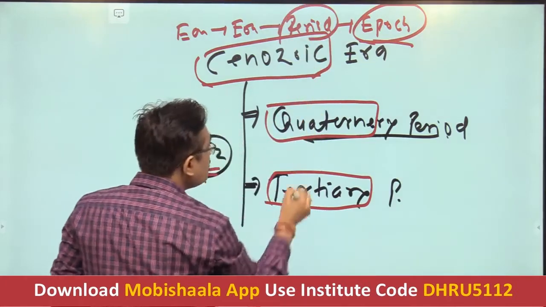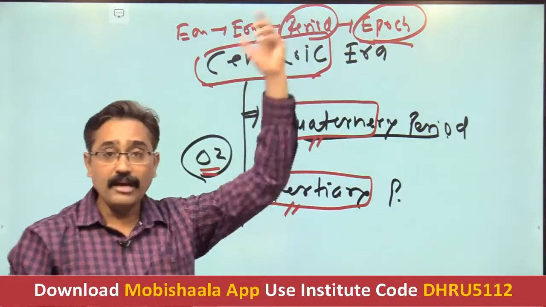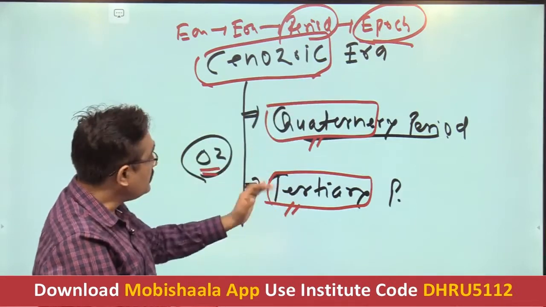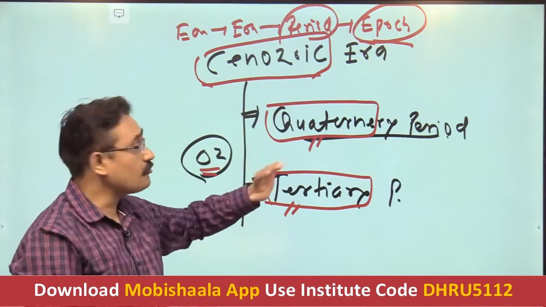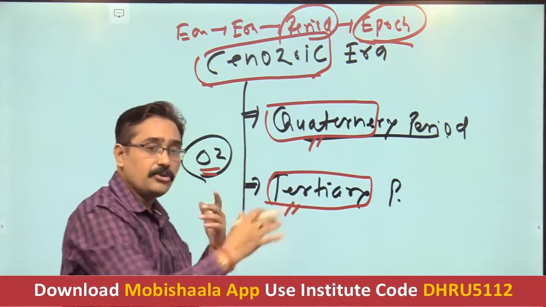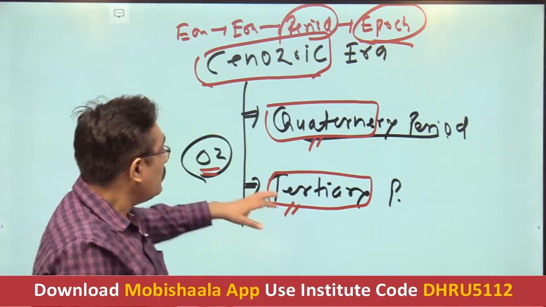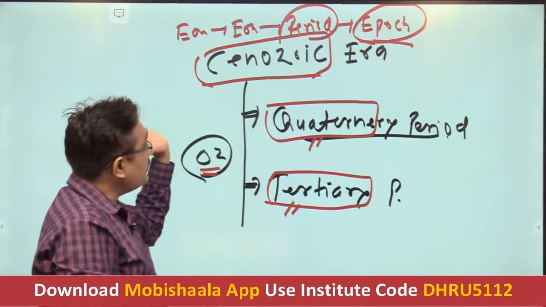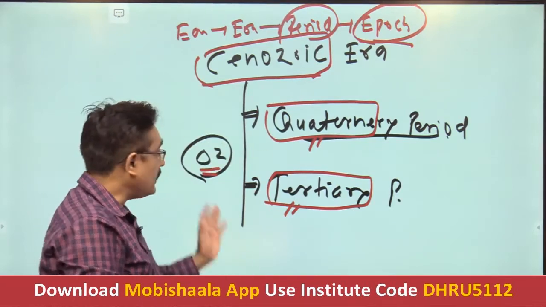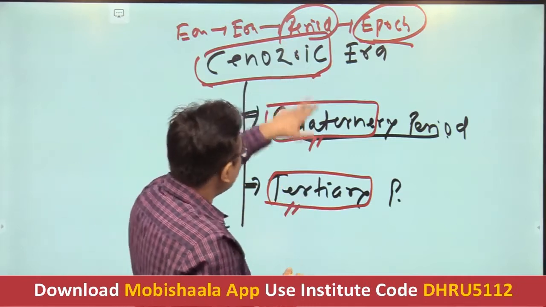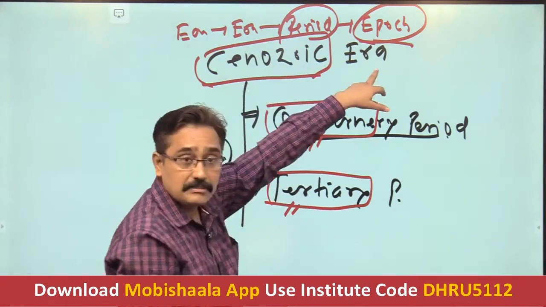Only these two periods are divided into further epochs. Why? Because we are mainly concerned with only the epochs of the Tertiary period and the Quaternary period. We don't have any importance or utility in dividing the previous periods into different epochs, and that's why we restrict the division to only these two periods.